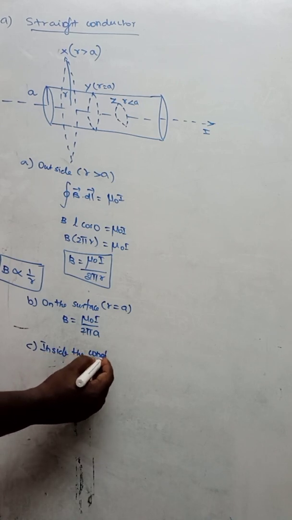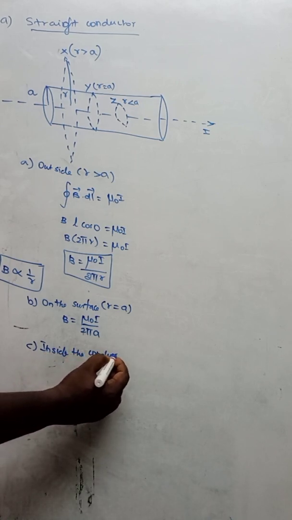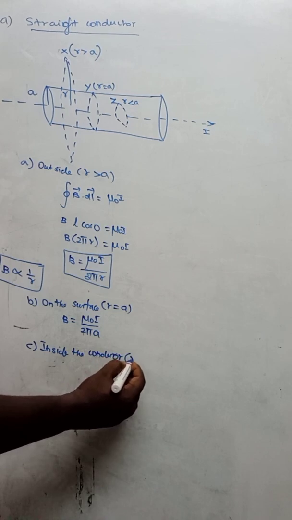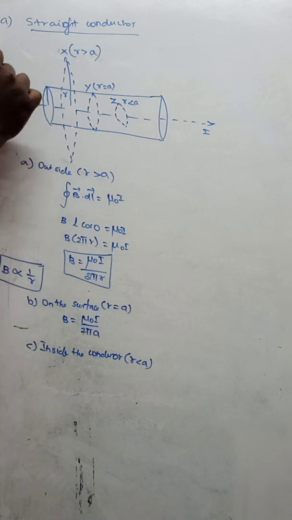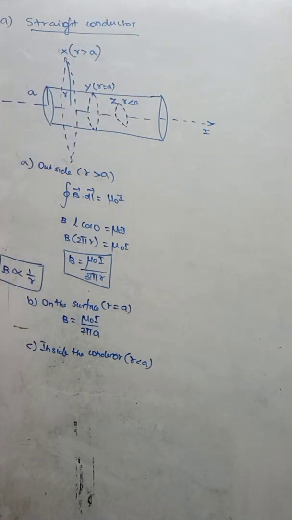Then the third case, let us go inside the conductor. Inside the conductor, r will be less than a. But here, inside the conductor, the current will be equal to 0, because we have already learned that charges have a property: they always reside outside the conductor, they are never inside the conductor. So the current will be only along the surface, not inside.